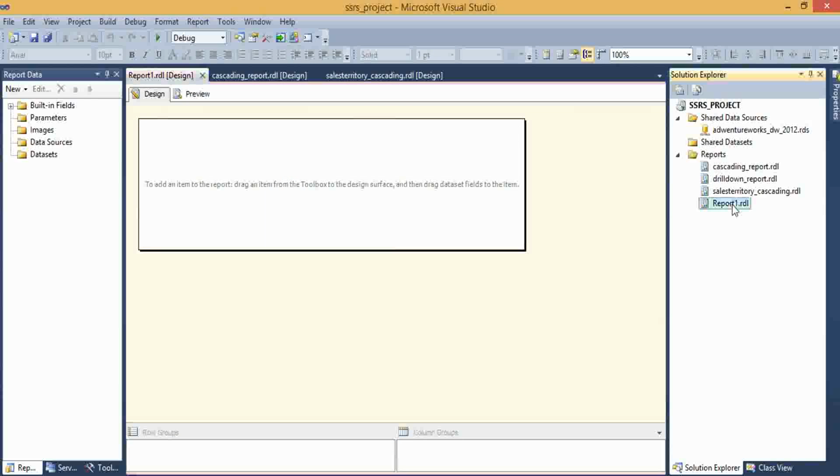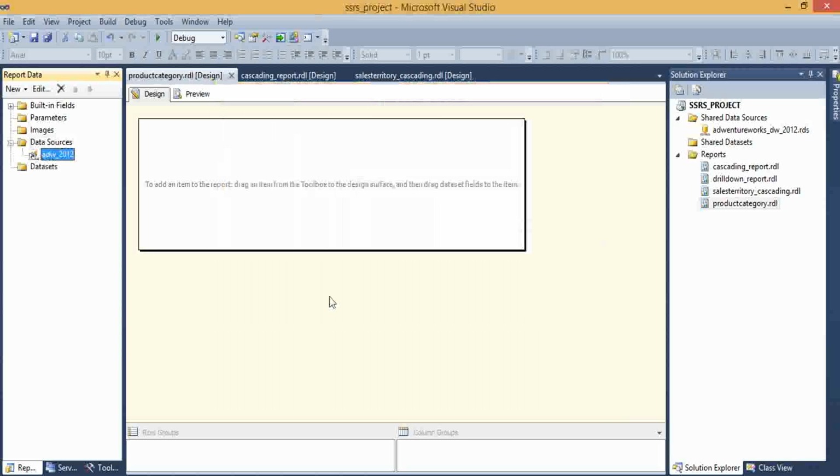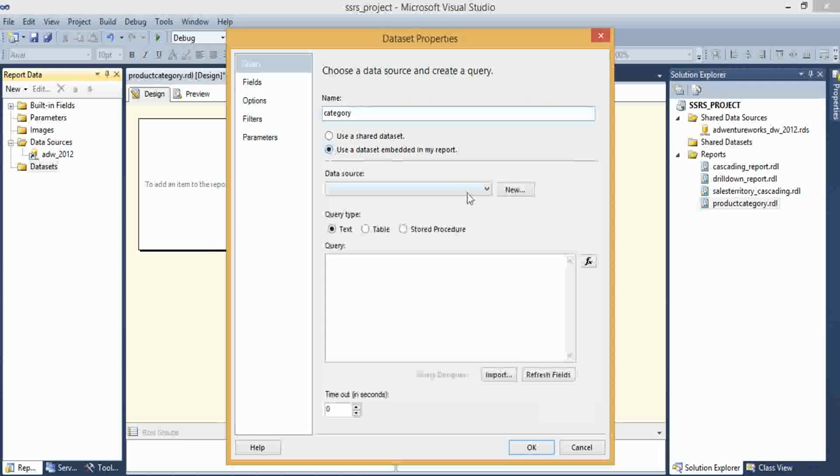dim product category. I am renaming it as product category, and I am adding a data source for this report. My data source name is ADW2012, and I am using a shared data source, and click on OK. Here I am adding a data set. My data set name is category. I'm using an embedded data set.